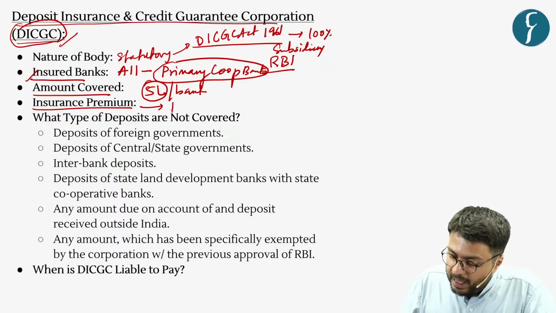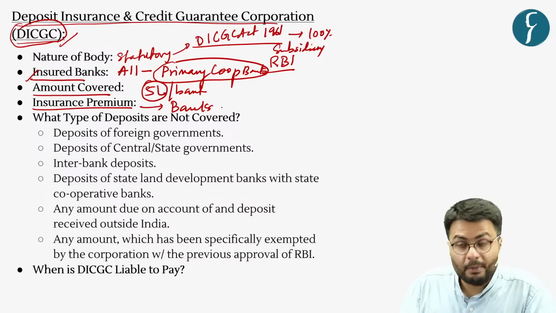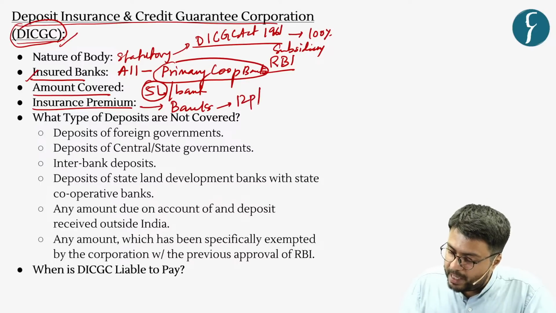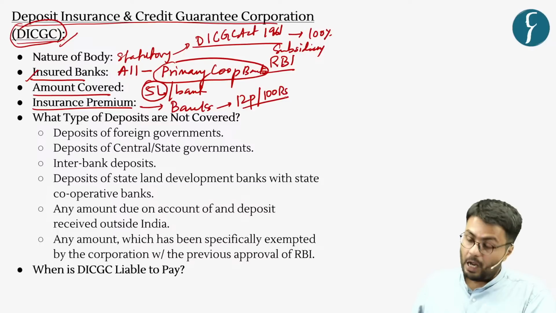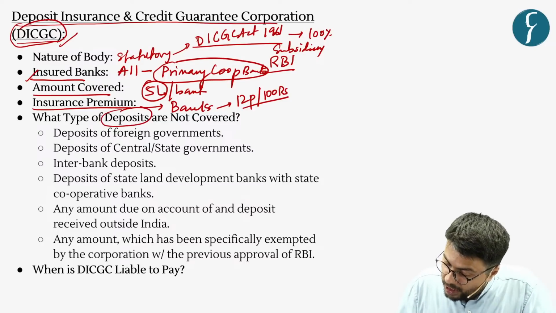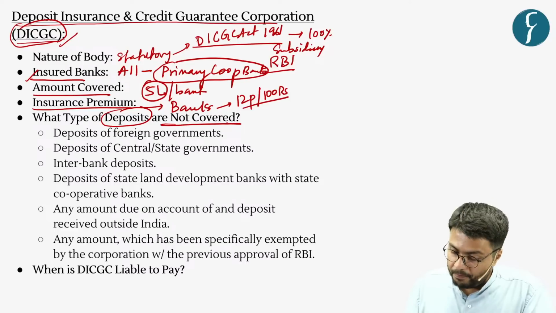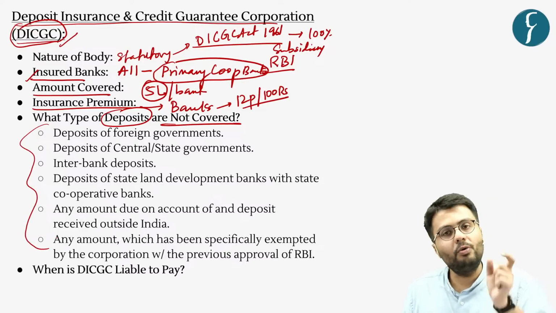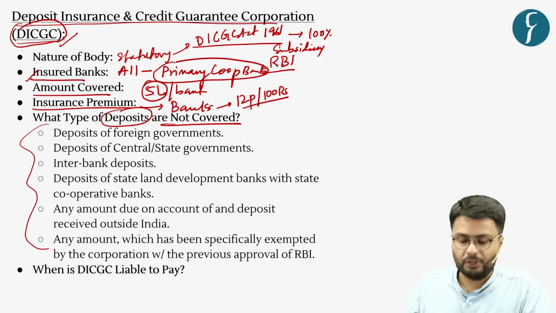Further, the insurance premium is paid by the banks themselves, and the current rate of premium paid by banks is 12 paisa for every 100 rupees of deposit. Now there are various types of deposits which are not covered under the scheme, and these you can look up after the session ends.